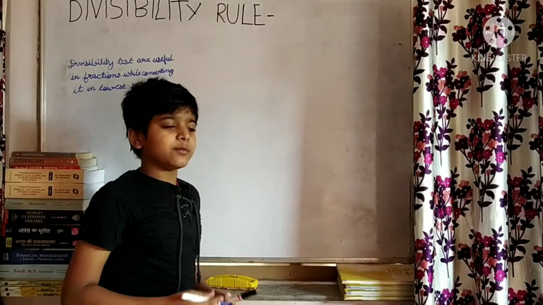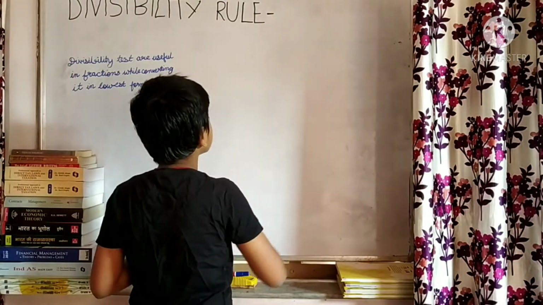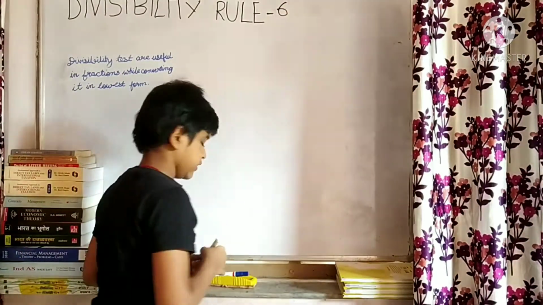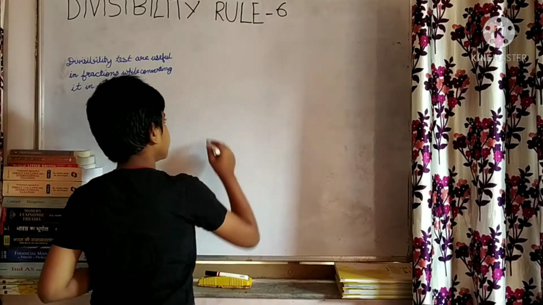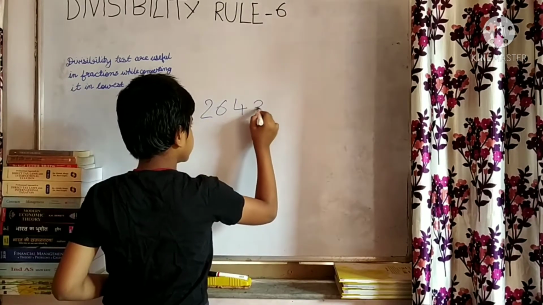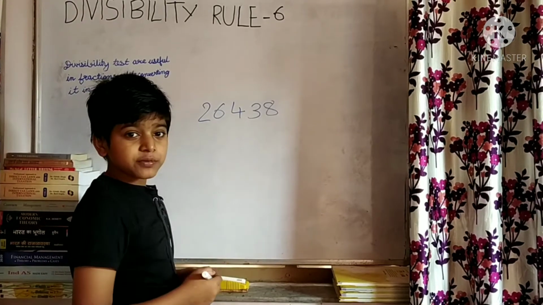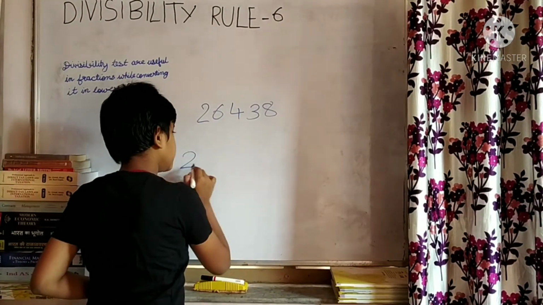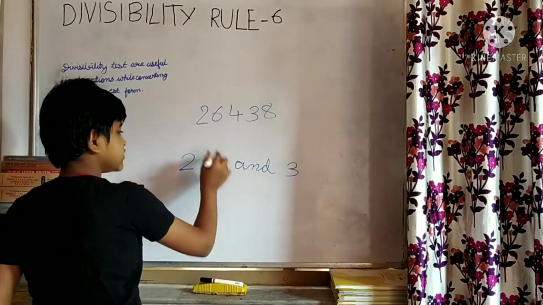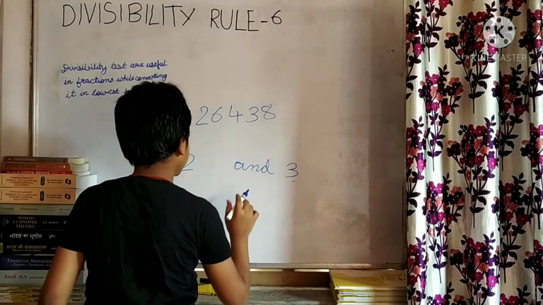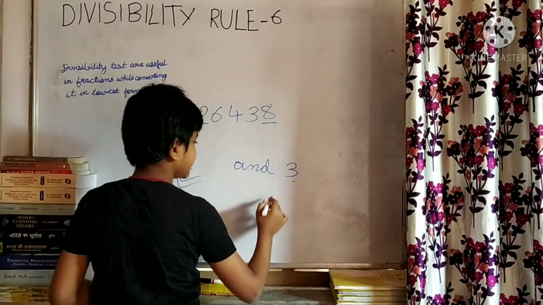Now, let me come to the divisibility rule of 6. If I take any number, 2, 6, 4, 3, 8, it has to be divisible by both 2 and 3. Let's check. It is even, so this is divisible by 2. Now let me add it.